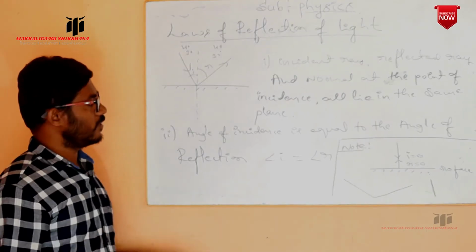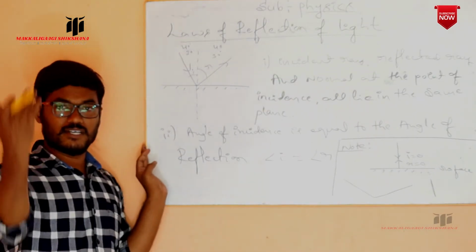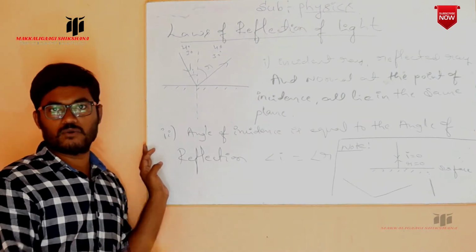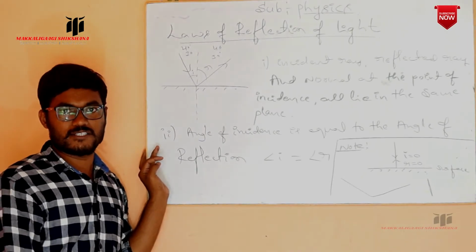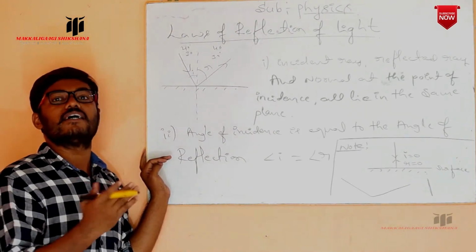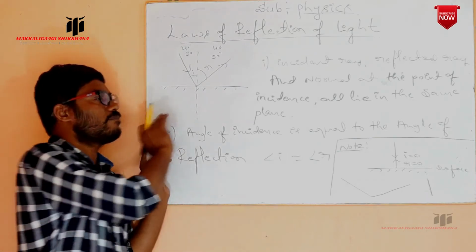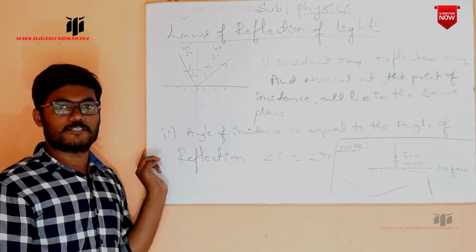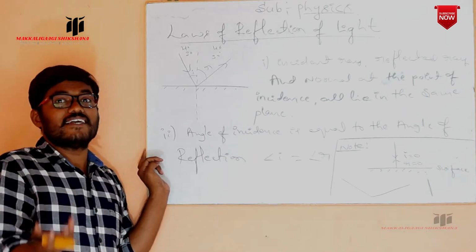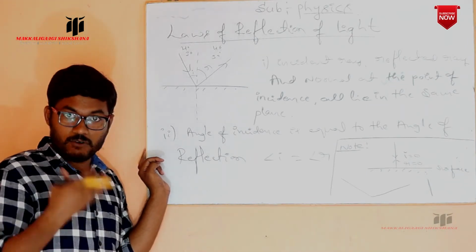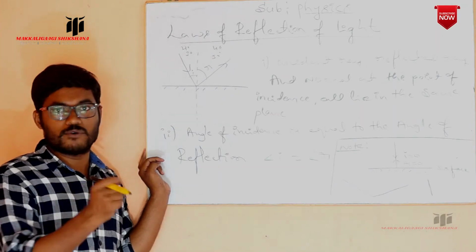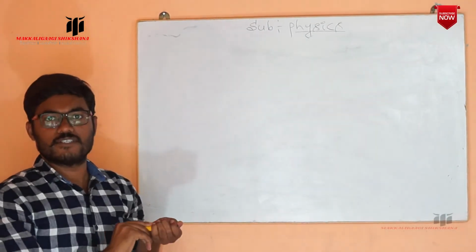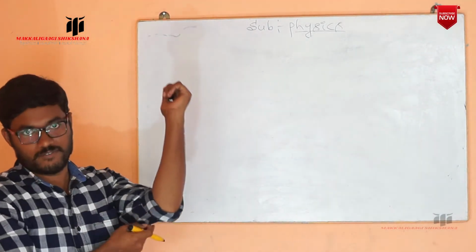But here in your textbook, they mainly concentrated on the reflection of light at curved surfaces, so that we have to discuss. Okay, next concept, the reflection of light at curved surfaces. We took a plane surface and observed how the reflection of light takes place. In the same way, if the light is incident on curved surfaces, how the reflection takes place, that we are going to discuss next.